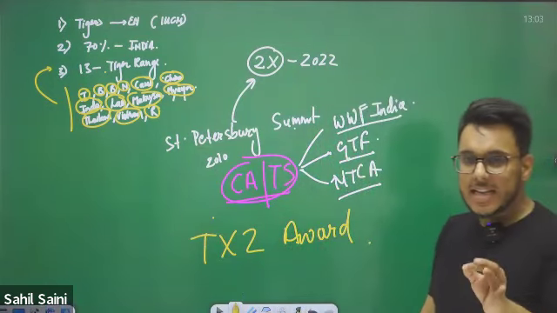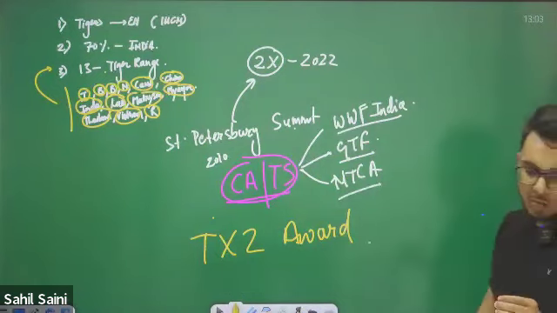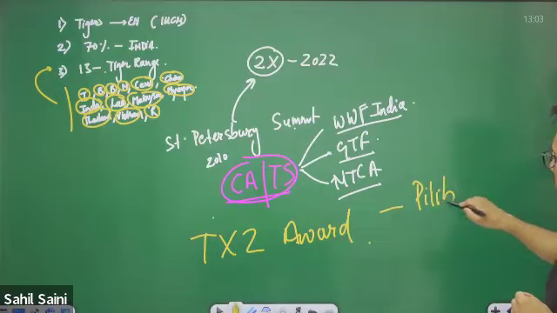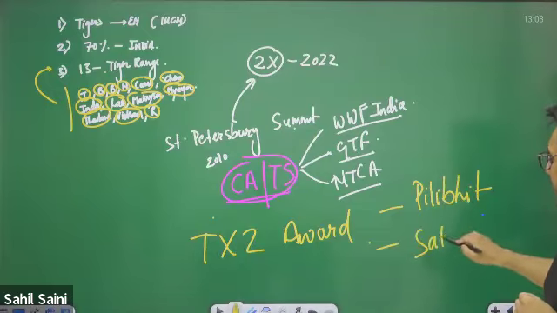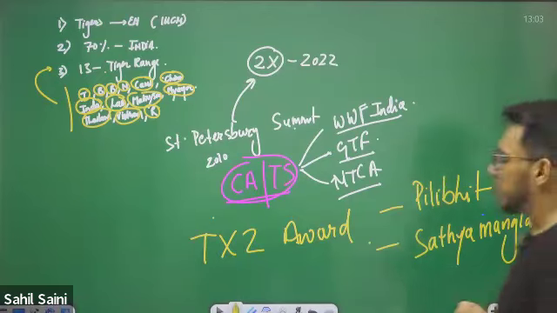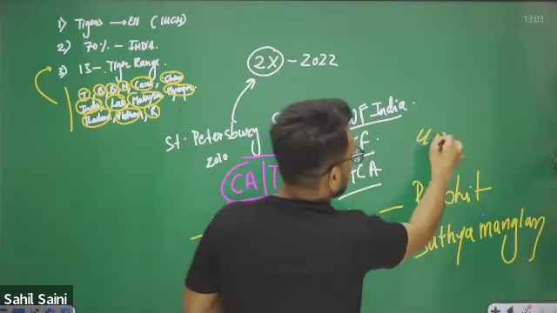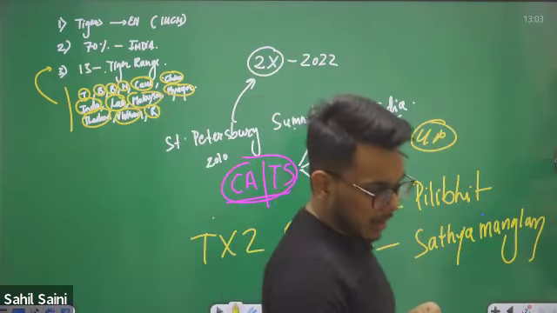Recently, the TX2 award was given to Pilibhit, UP, and Satyamangalam Tiger Reserve, Tamil Nadu.